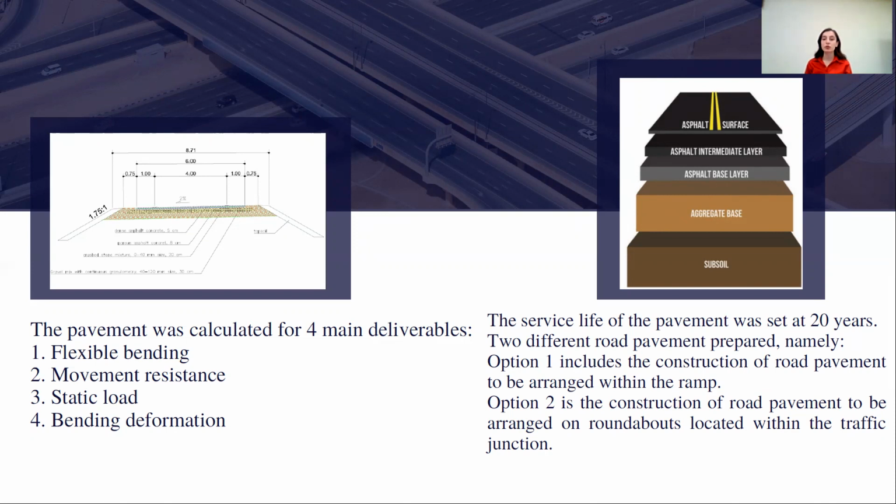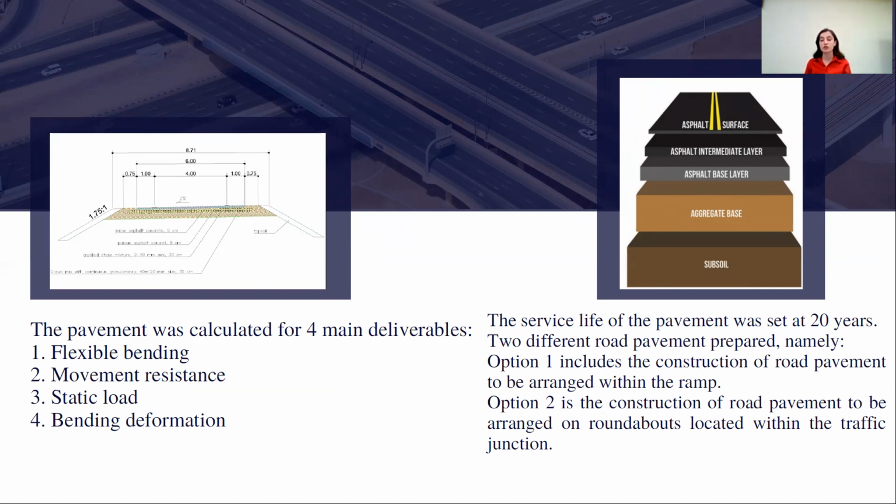The pavement of the roadway on the presented facility was calculated in accordance with the requirements of the current normative document, ODN. Traffic intensity was obtained by estimating traffic flows based on actual traffic conditions and the prospective development zone factor. The pavement was calculated for 4 main deliverables, and they are flexible bending, movement resistance, static load, and bending deformation. The service life of the pavement was set at 20 years, considering the planned maintenance work as well. As a result of the calculation, there are 2 different road pavement prepared.